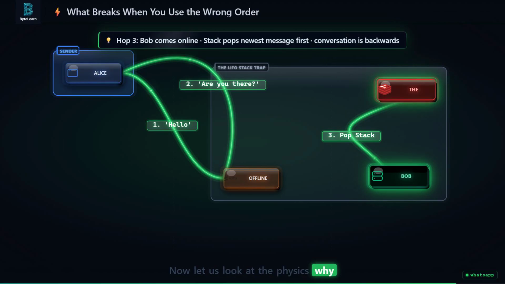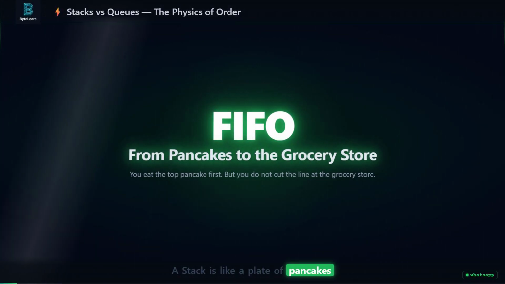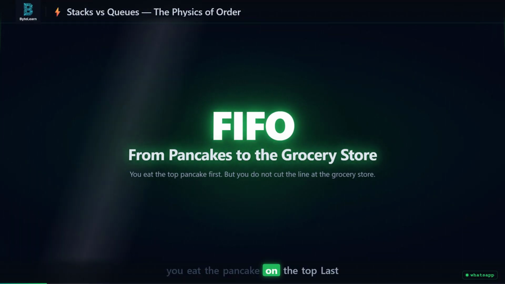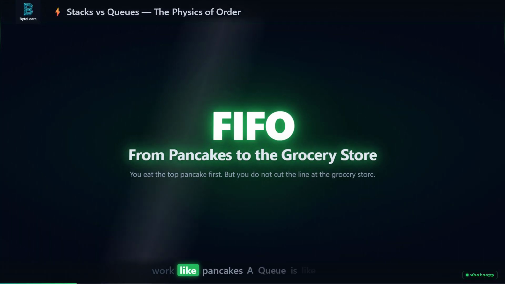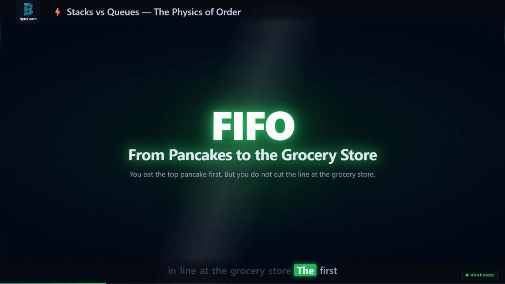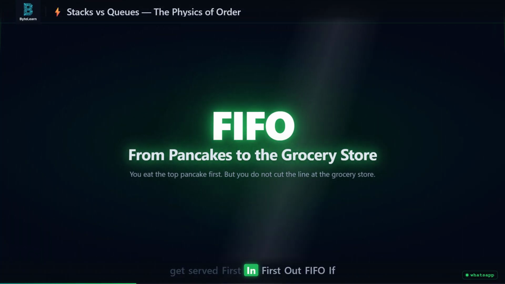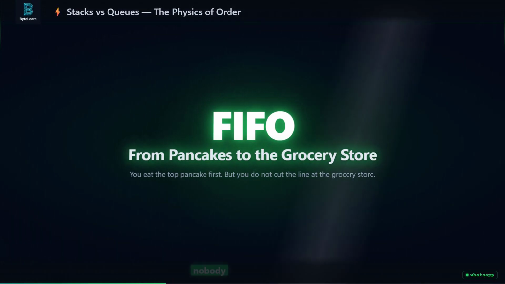Now let us look at the physics. Why ordering is not just a preference but a mathematical property of the structure you choose. A stack is like a plate of pancakes. You add a pancake to the top and you eat the pancake on the top. Last in, first out, LIFO. But human conversation doesn't work like pancakes. A queue is like waiting in line at the grocery store. The first person in line is the first person to get served. First in, first out, FIFO. If you mix these up in a messaging app, nobody can communicate.